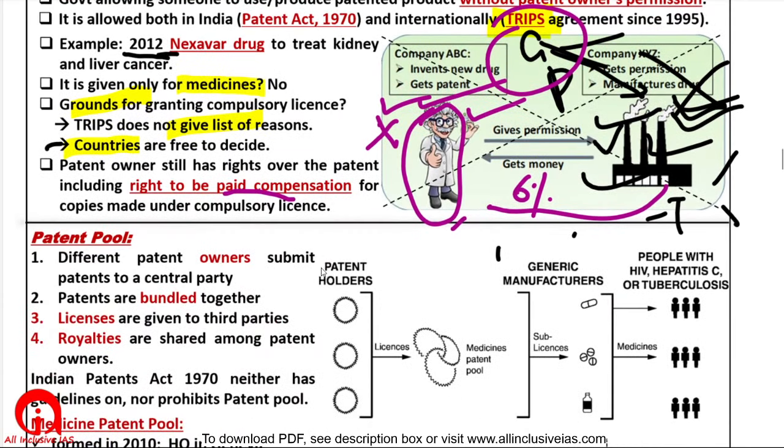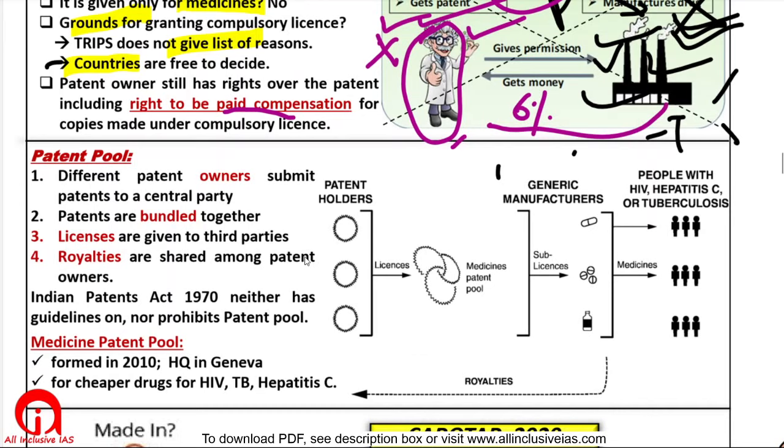Okay? What are patent pools? Suppose we want to fight some disease, and to make the medicines to fight that disease we need many patents, and different companies hold those different patents. So these different patent holders will give the license to manufacture the medicine in a pool. From this pool, these licenses go to a generic medicine manufacturer, and these medicines will go to the people, and a part of the revenue will be shared with the original patent holders.